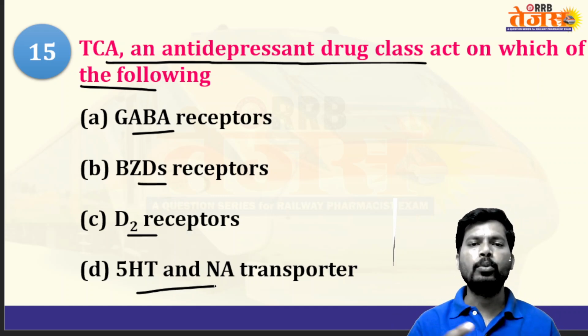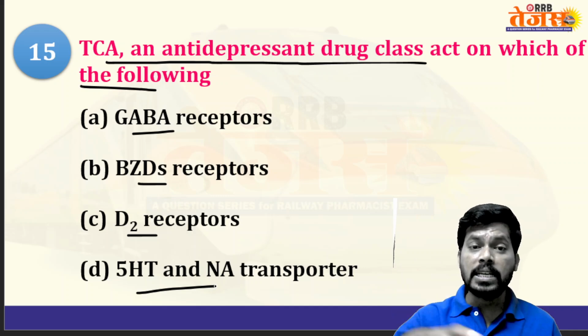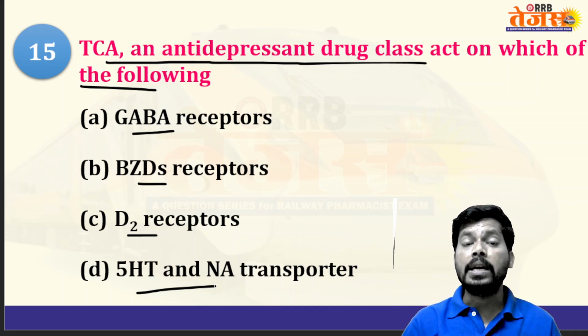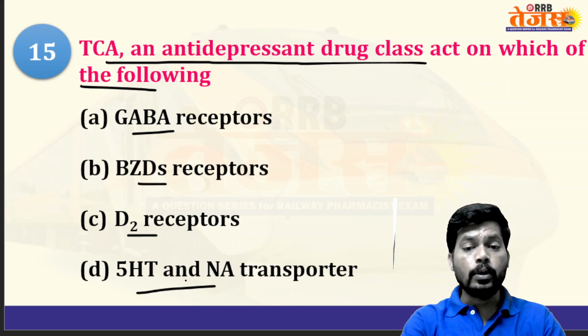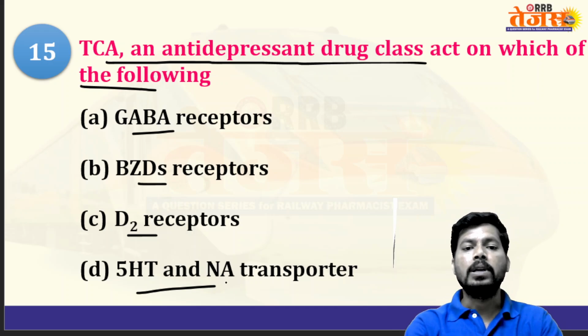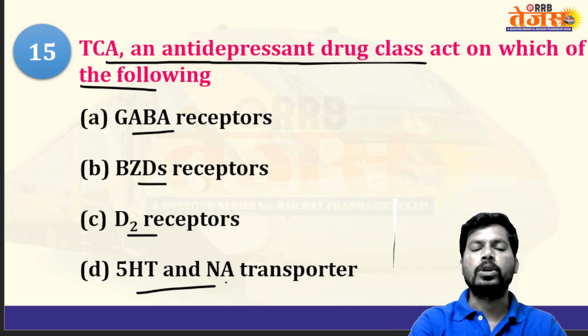Depression is simply a sad mood due to a decrease in catecholamine levels in the brain, especially decreased serotonin and noradrenaline. The answer is serotonin and noradrenaline transporter.